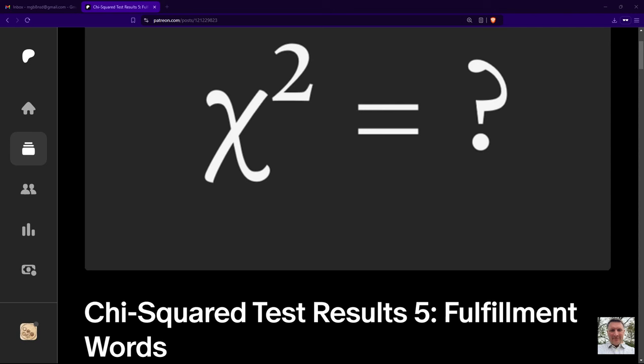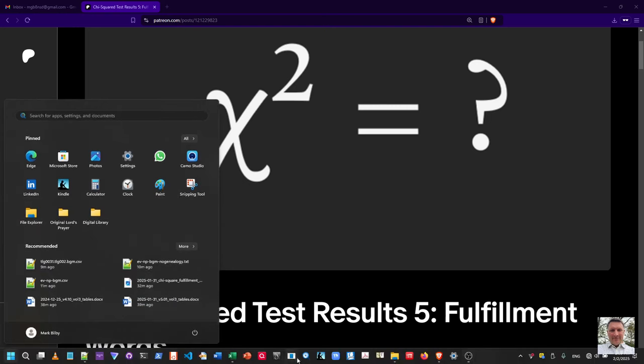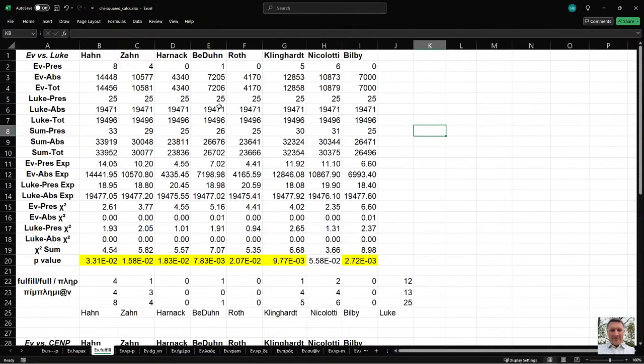So I'm going to start out by looking at fulfillment verbs. These results are all posted to Patreon, so people can go look at posts describing the results, as well as screenshots of the results, and evaluate whether they are accurate or not. So that's out there for scholars and the general public to examine. But I thought I'd give a little peek behind the curtain and look at how I'm deriving these results.